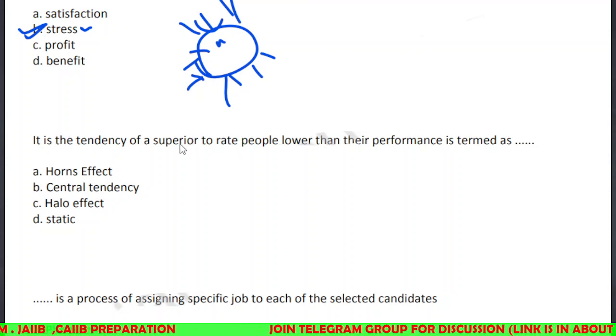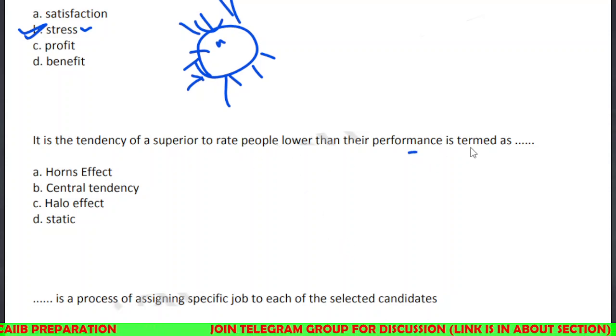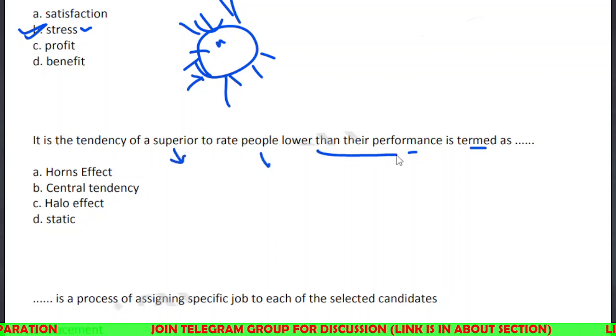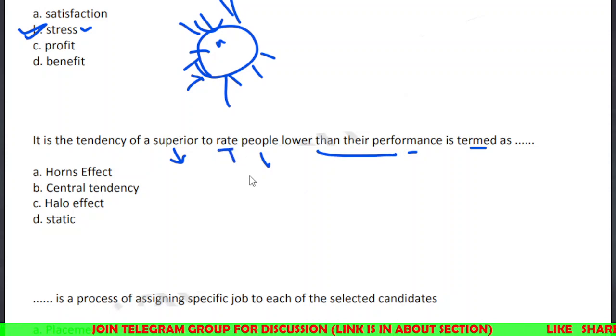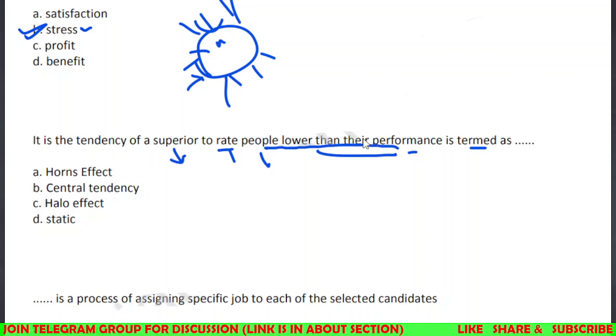So it is the tendency of superiors to rate people lower than their performance, termed as? That means some superiors rate people lower than their performance. They perform good, but the superior is not rating that particular person well, due to many factors. So the keyword is lower ratings, not good enough relative to their performance. In that case what do we call it? Horns effect, central tendency, halo effect, static.